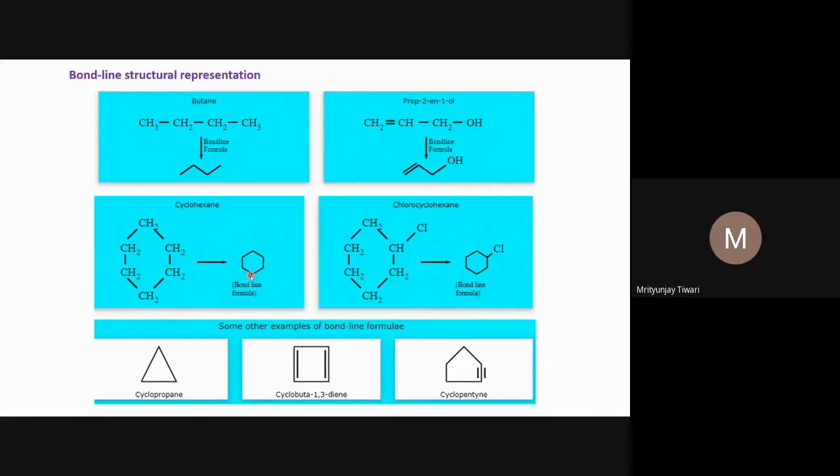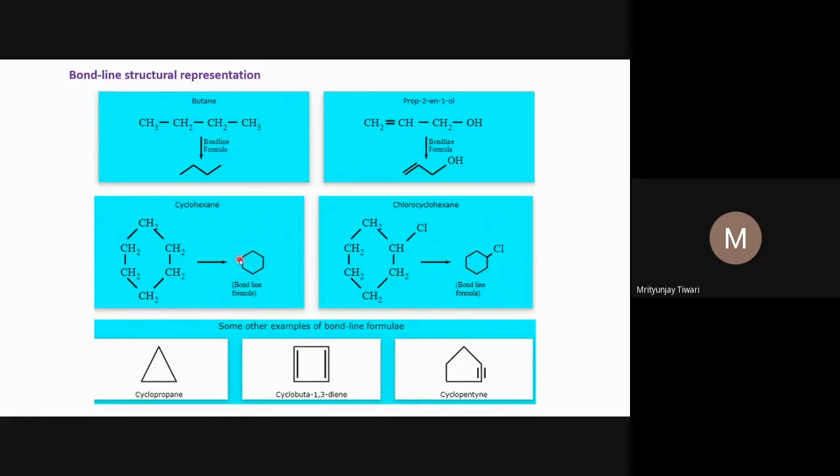This representation means that at each bend, each junction, there is a carbon atom. Each carbon has two single C–C bonds with the neighboring carbon atoms. So this has one single bond with this atom and one with this atom. It means each carbon atom is attached to two hydrogen atoms.